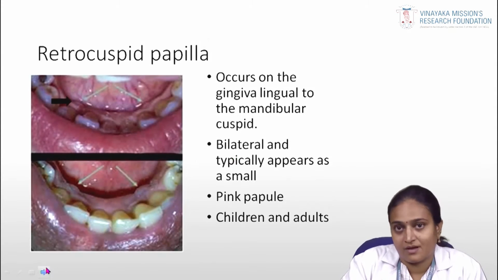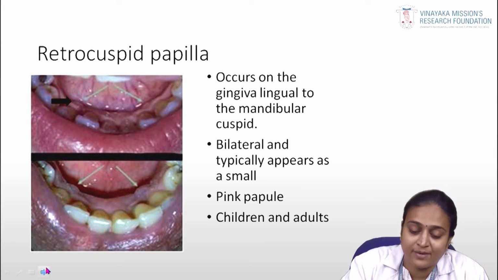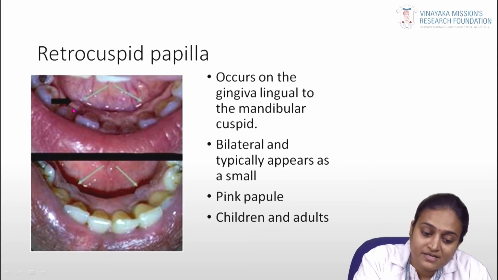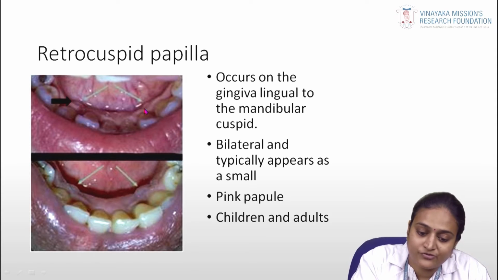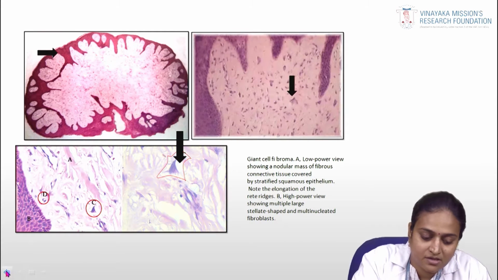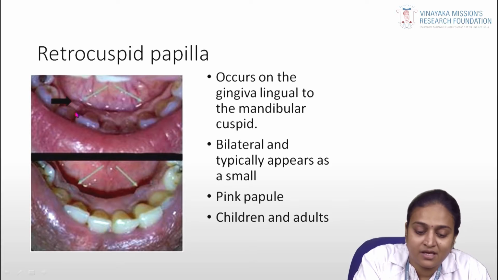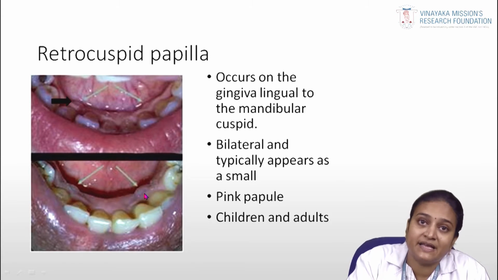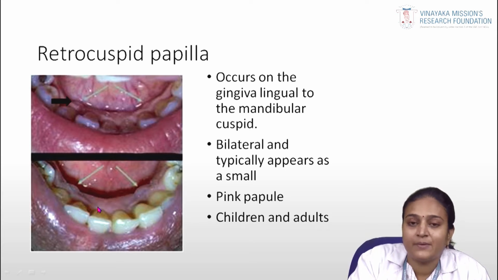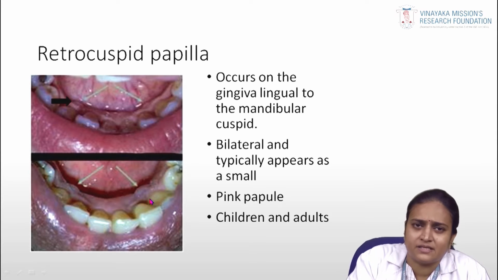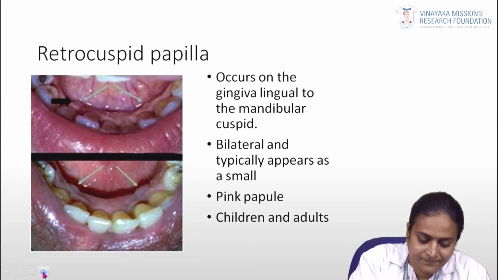Coming to the other presentation of giant cell fibroma, that is retrocuspid papilla. What do we mean by retrocuspid papilla? It occurs on the gingival lingual part, the mandibular cuspid area. Behind the mandibular cuspid area, you can see the two nodules. Okay, I'll go to the previous picture. See, here you can see the two nodules. It is bilateral and typically appears as a small pink papule. It is more common in children and adults.